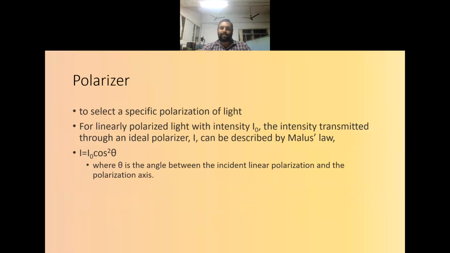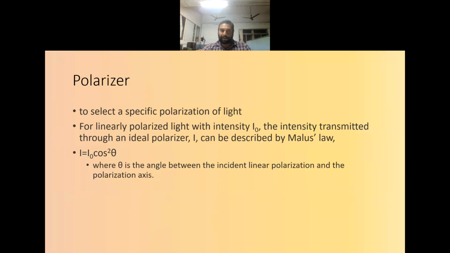Now we will come to another component, the polarizer. The polarizer's function is to select a specific polarization of light. Suppose I have a linearly polarized light with intensity I0. Then the intensity of the light transmitted through an ideal polarizer will be I0 cos square theta, where theta is the angle between the incident linear polarization and the polarization axis.